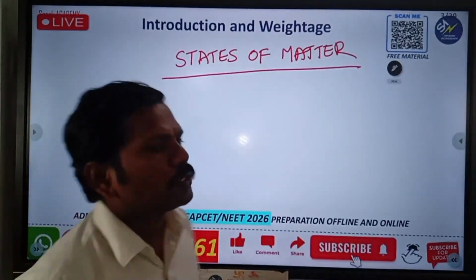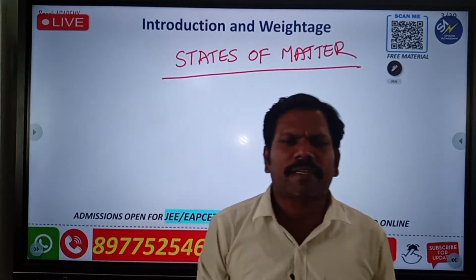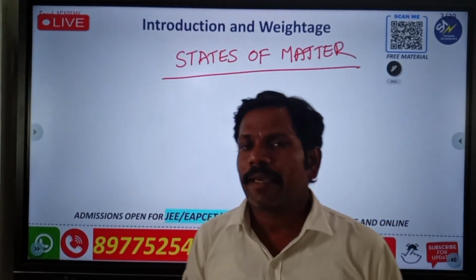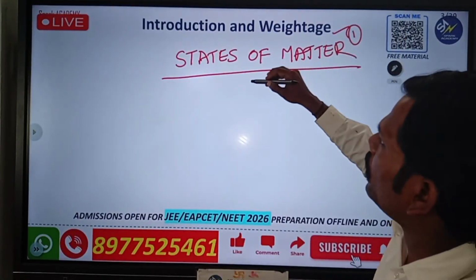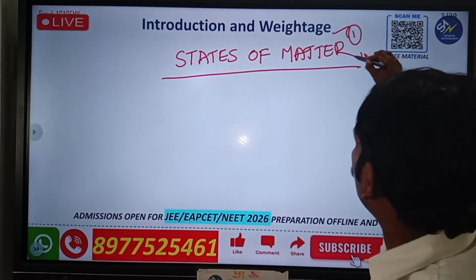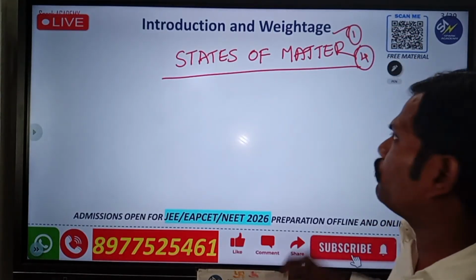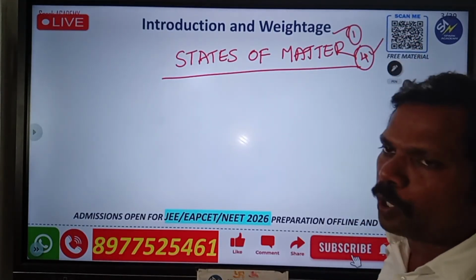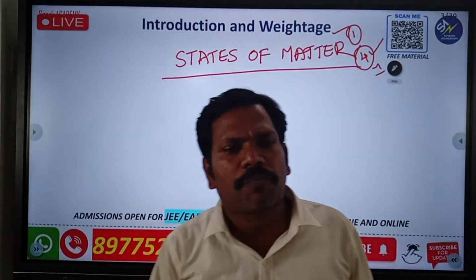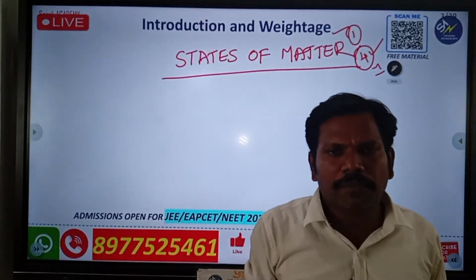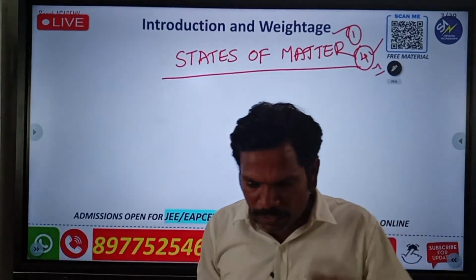States of matter. In this chapter, generally in EAMCET they ask one question from this area, so that is the weightage. Also in JEE you will get 4 marks for one question if you get the right answer; if you get a wrong answer, -1. Generally the maximum is one question from this chapter. Sometimes they ask 2 questions, but go for the one answer.